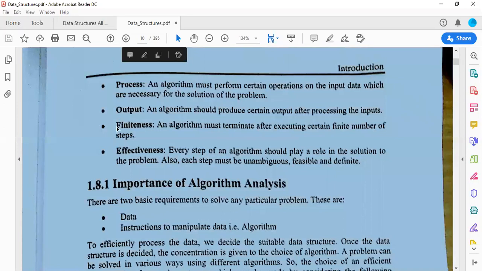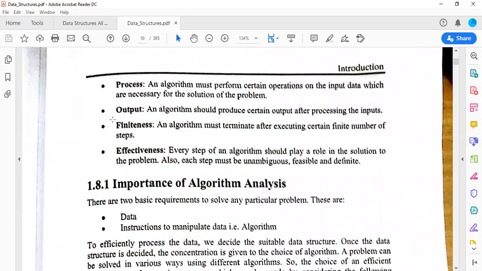Then we have finiteness. I have told you an algorithm is a set of instructions executed step by step, so it is a finite set of steps. Then we have effectiveness. Suppose I want to design an algorithm in such a way that the user will enter a number and it will find its factorial. If that algorithm is not producing the desired output or desired result, then that algorithm is not that effective.